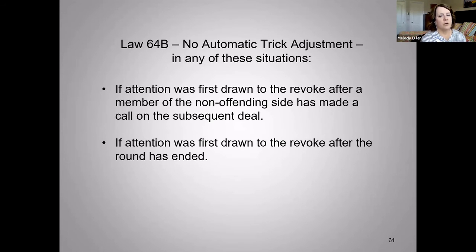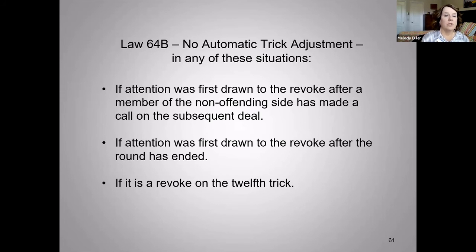If attention was first drawn to the revoke after the round has ended, it's the same situation. We can still restore equity. If a revoke is on the 12th trick, when we're called to the table and they have revoked at trick 12, a lot of times people get down to their last two cards and they play the wrong one and revoke. We make that correction, and there is no automatic trick adjustment in that situation.